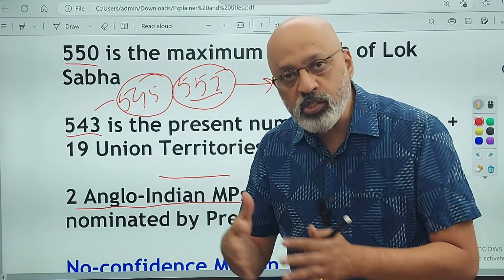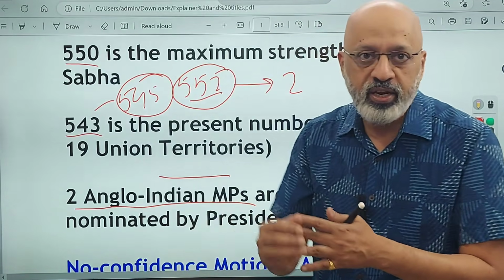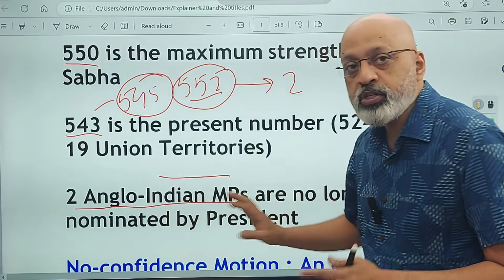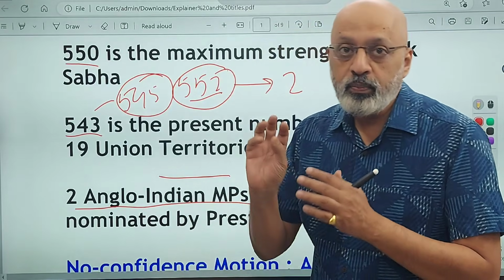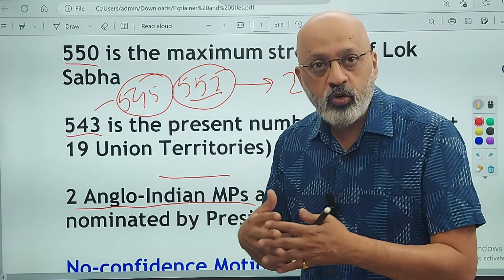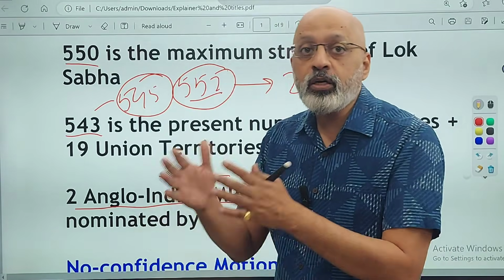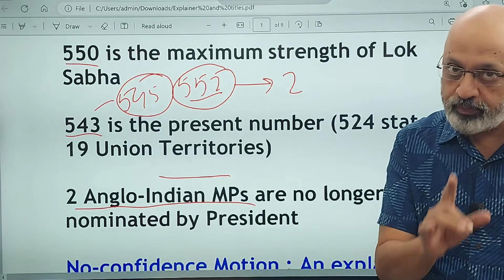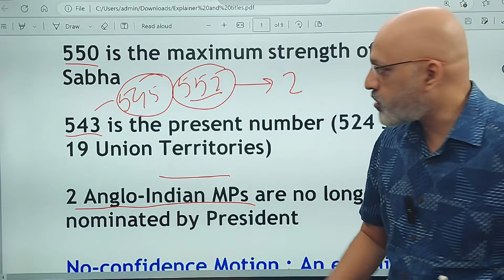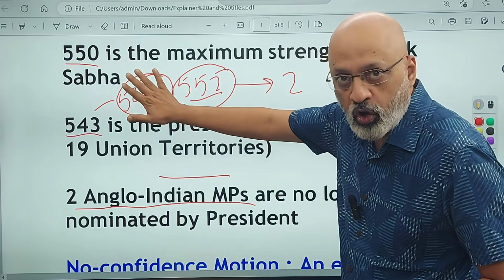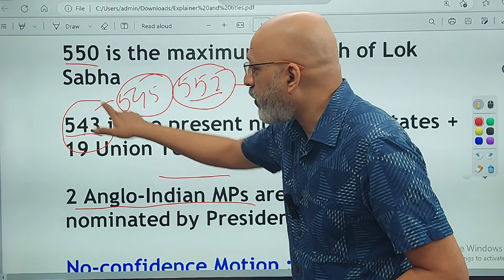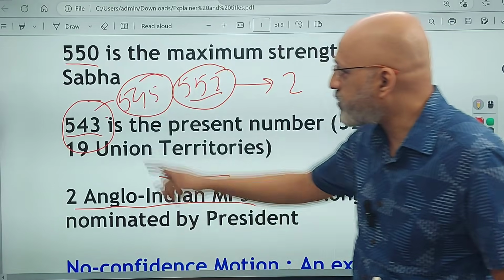So to give that community representation, the practice was there of nominating two Anglo-Indian MPs to the Lok Sabha. Now that is no longer so. So this 545 figure no longer exists. It is 543. I hope you understood.